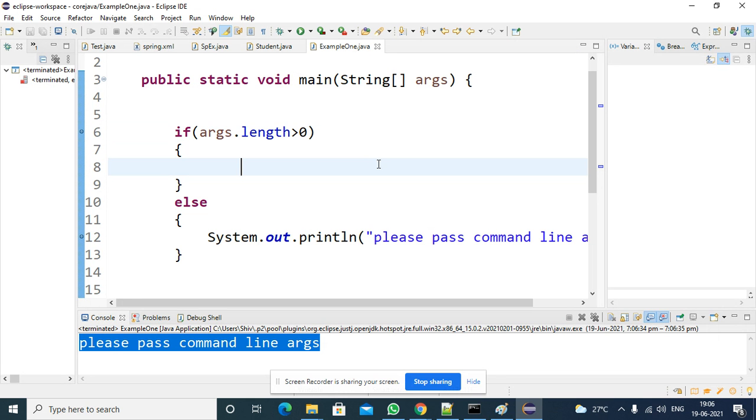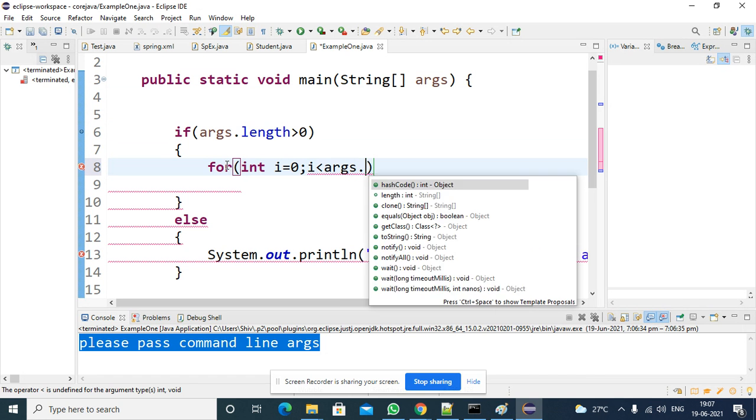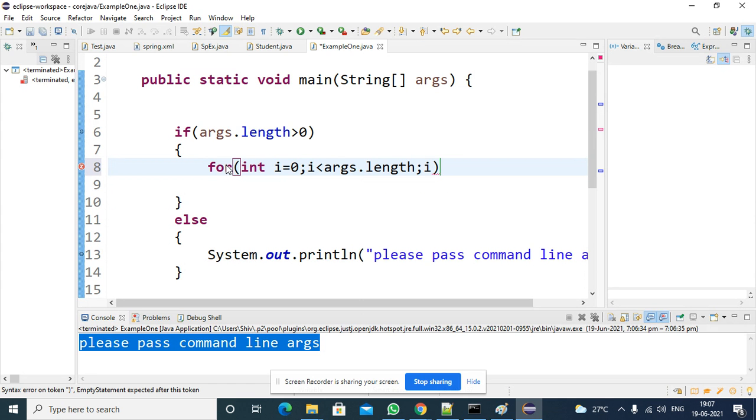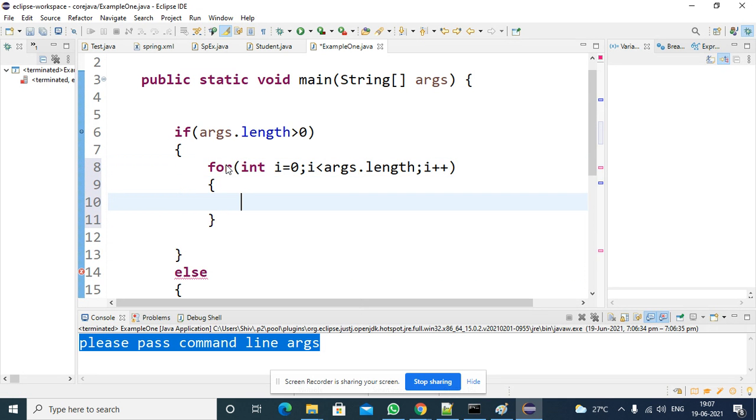If you want to pass the command line arguments, right click, run as, run configuration. You need to pass them there. So you are passing the values. Now we need to calculate the sum of all the numbers. First try to get the numbers. How to get the numbers? Use the for loop: int i equal to 0, i less than args dot length, then i plus plus. So for loop open, for loop close. Try to get all the values and calculate the sum.